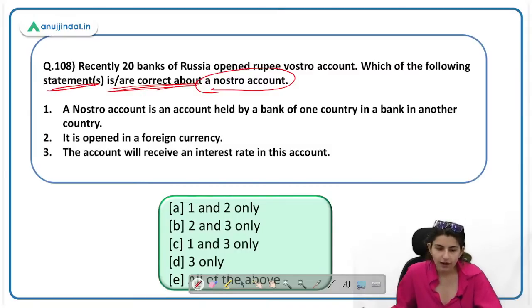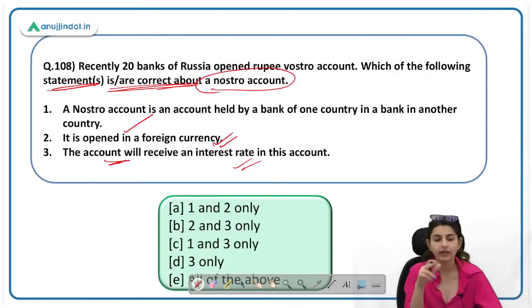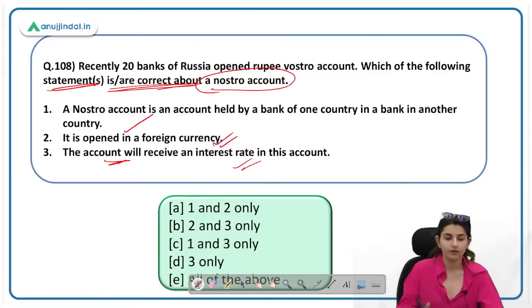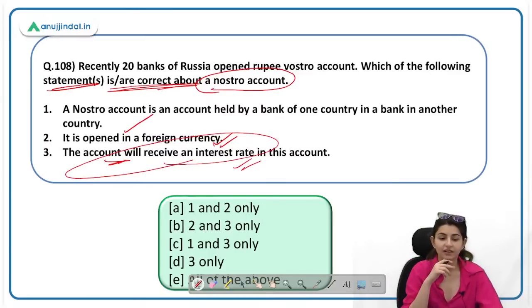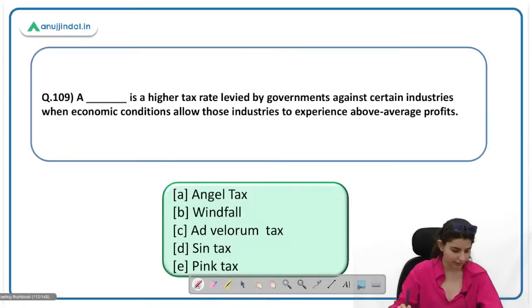A Nostro account is an account held by a bank of one country in a bank of another country in foreign currency. So both statements are correct. This account will receive interest on the transactions. Yes, this is correct. However, I probably would have said previously that it does not receive interest because it was mentioned in a newspaper. However, after searching again, when I researched it, I came to the conclusion that interest is received on Nostro accounts. Here the correct answer will be E. All of the above are correct statements.